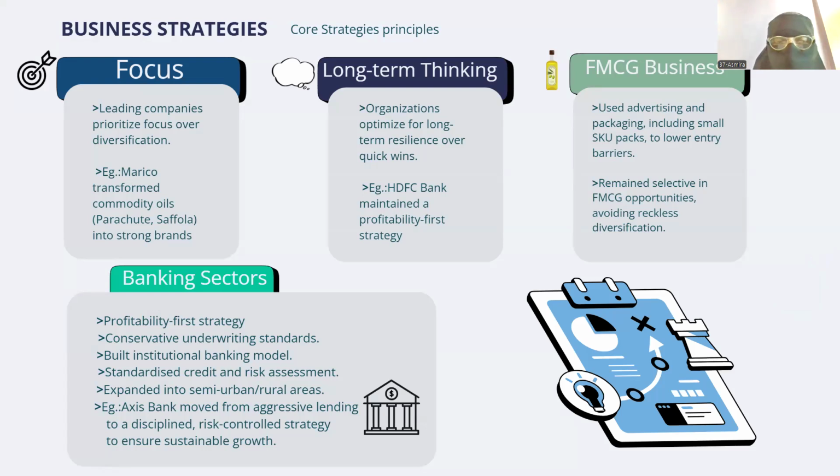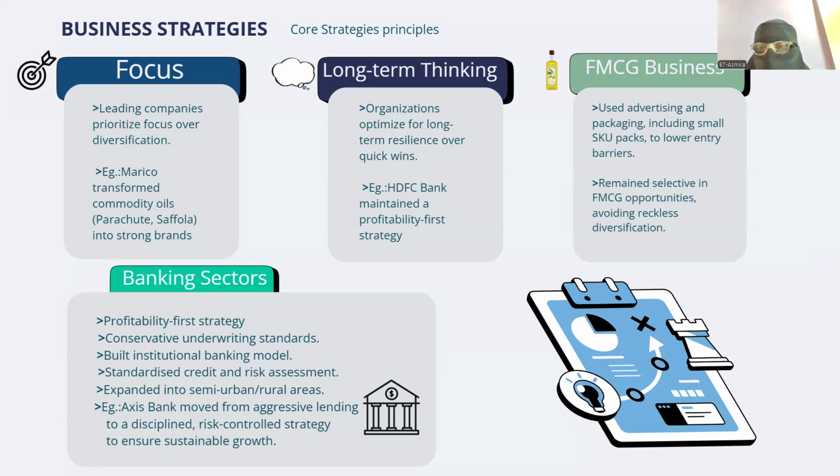This slide explains the core business strategies followed by successful companies in Unusual Billionaires. First is focus. They focused on core products, which leads to long-term success. For example, Marico transformed its simple product, coconut oil, into strong brands such as Parachute and Saffola. Then we have long-term thinking. Companies like HDFC Bank do not choose quick profit. They followed a profitability-first strategy. Because of this, they became India's strongest bank.